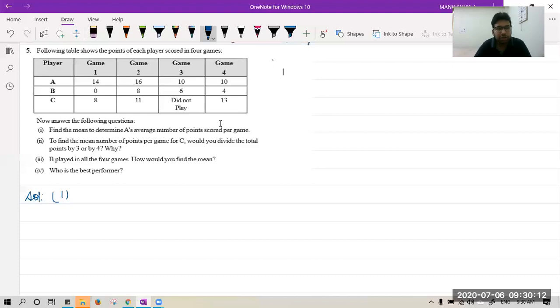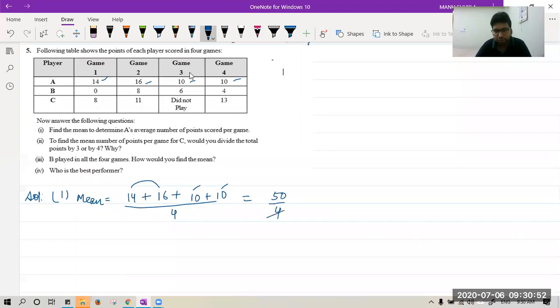First part. Find the mean to determine A's average number of points scored per game. To find mean of A, what we have to do is we will take points of A and divide by number of games. So you can see the first game he has obtained 14 points, in second game 16 points, in third game 10 points, and in fourth game 10 points. So 4 games are there, so upon 4. That is equal to 14 plus 16 is 30, 40 and 50. So 50 upon 4 is the mean.